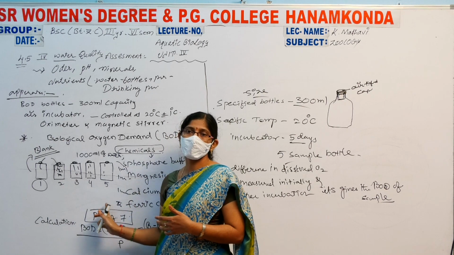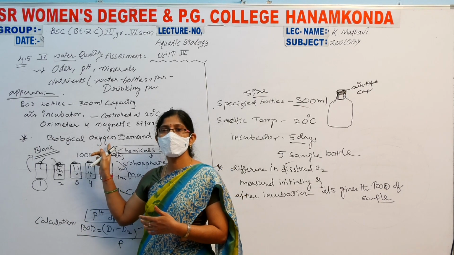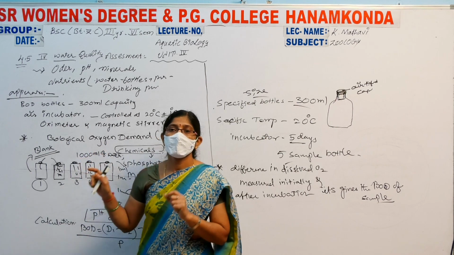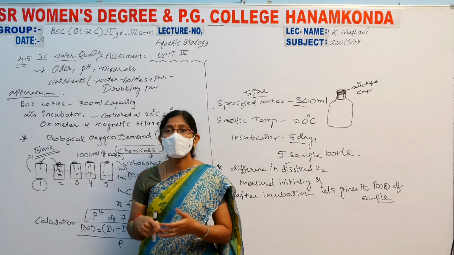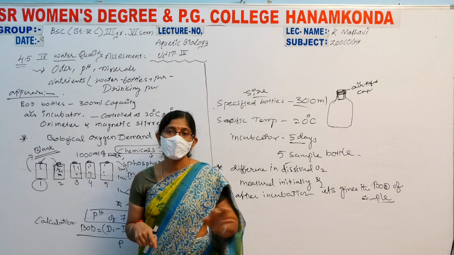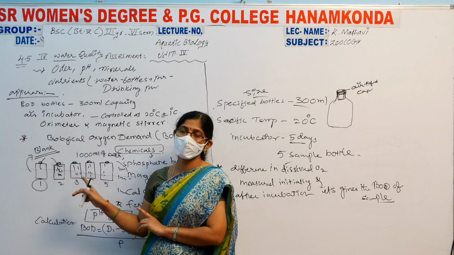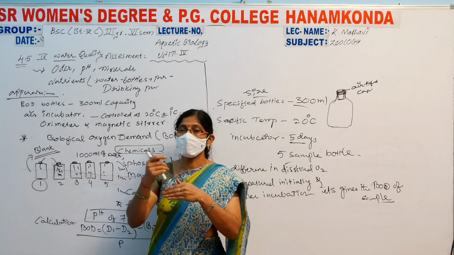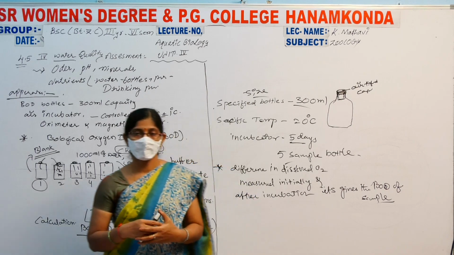The pH is maintained at 7, and they are always incubated at 20 degrees Celsius. When the incubation time is over, we take the values of these bottles using the oximeter. Here the oxygen levels decrease.